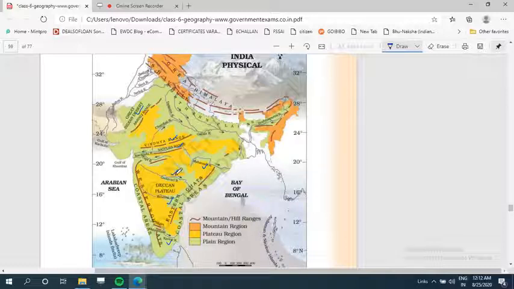Okay, and this Deccan Plateau is almost triangular in shape. And what we find is that this western side is called Western Ghat, which is full of mountain ranges, and this Eastern Ghat is there on the eastern side of the Deccan Plateau. And on the western side of Western Ghat are coastal areas, western coastal areas. And on the eastern side of Eastern Ghat are eastern coastal areas. These are the important physical features of our country, and